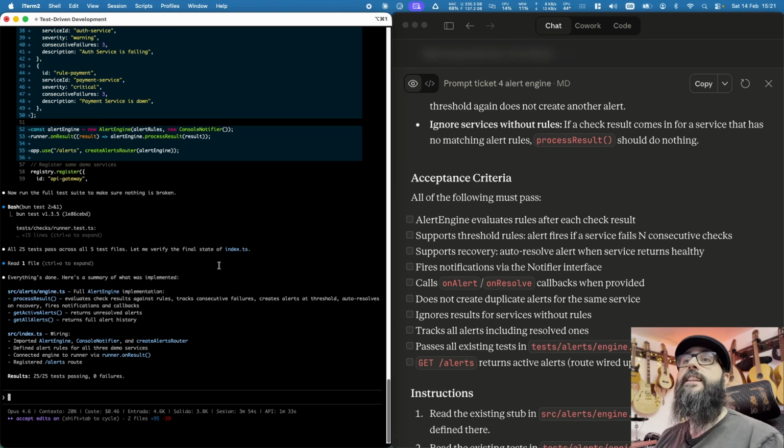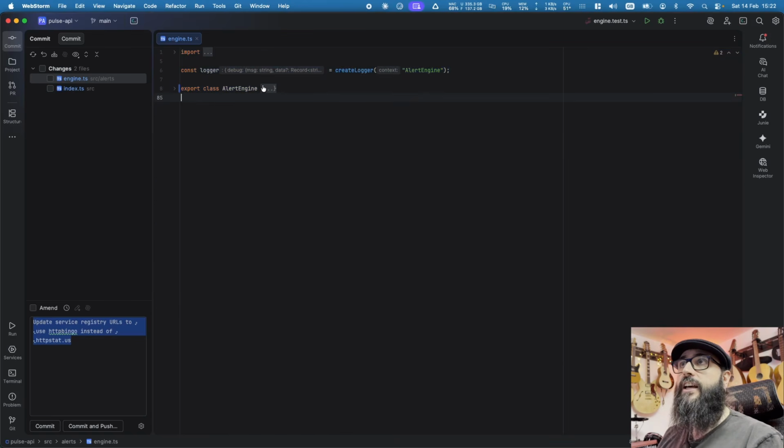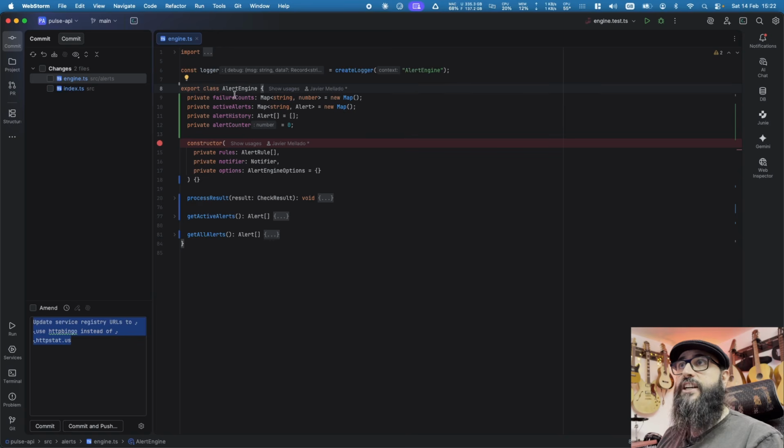Okay, it looks like it's already completed the task. So it says that all 25 tests that were failing now pass, and it has created some implementations here. So it looks like we have a class, and now the class has certain properties.